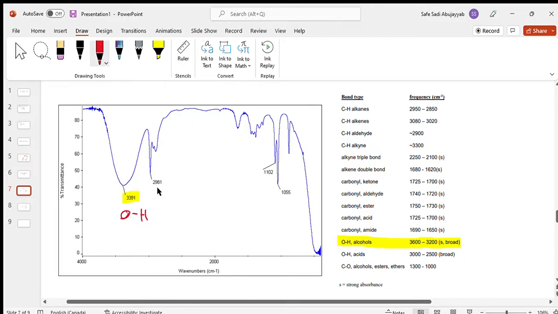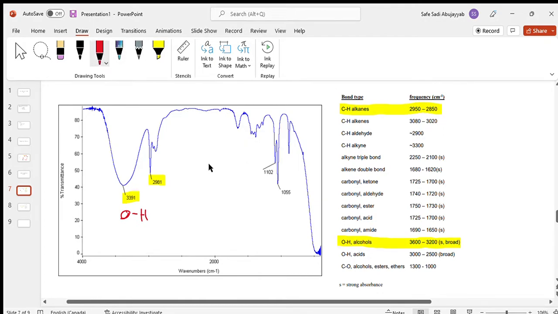Well, let's look at this one. This one's right around 2,900, 3,000. So this describes this little peak over here. So what is this one? Well, usually around 2,900 we have a CH bond, which is actually this one up here, and you can see its frequency number is right around 2,900 as well, which is very good.